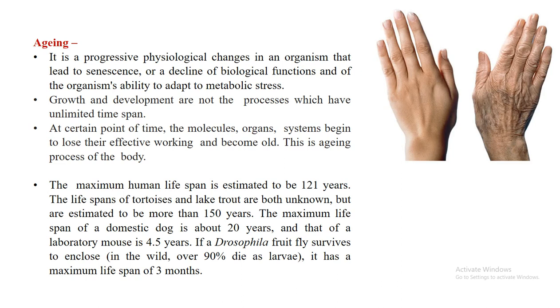Other than this, Drosophila, also known as the fruit fly, which you usually see hovering around ripened fruits, survives a maximum lifespan of 3 months. So that is how we can say that the aging or lifespan of different organisms is different. Aging is considered one of the basic principles of life.